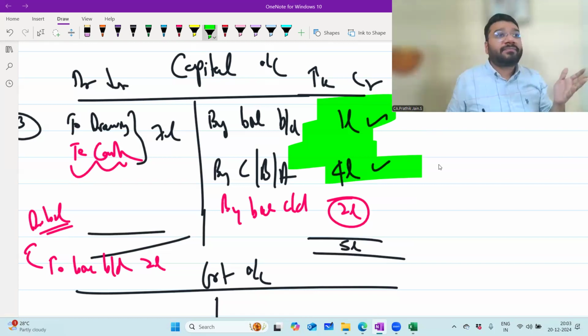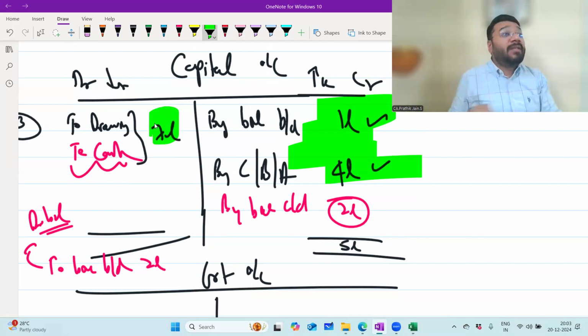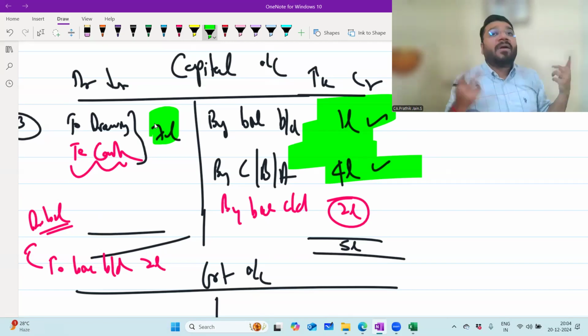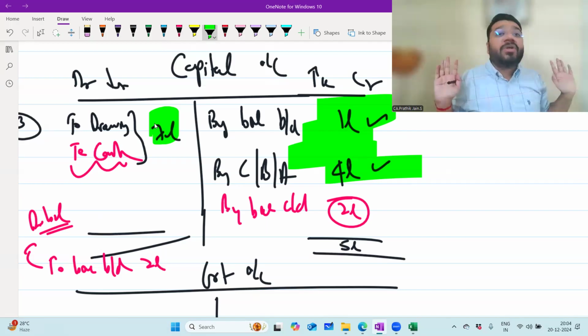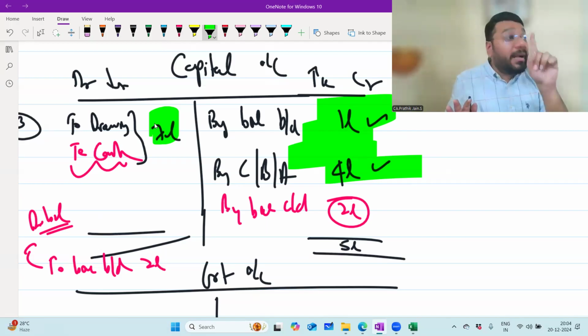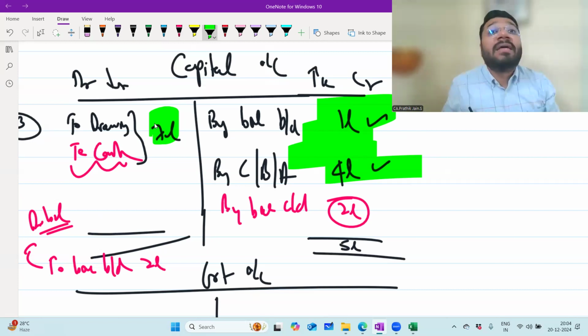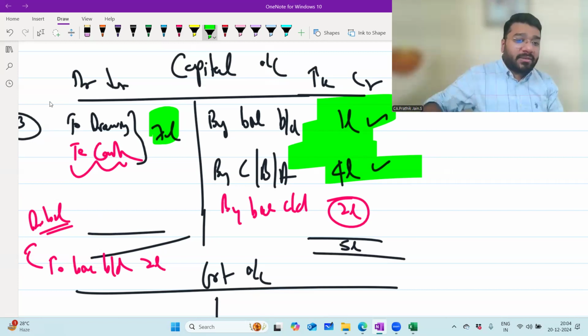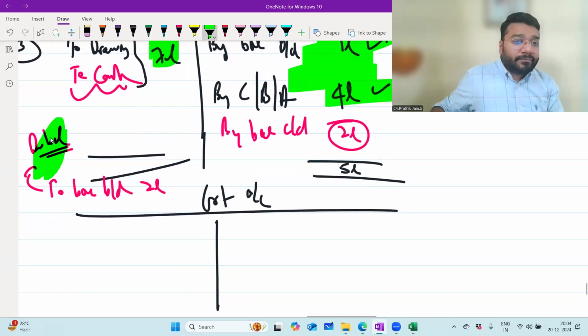Think about it. So in the case of the fixed capital method, the capital account will only have the credit balance. It will never have the debit balance, unless you pass a wrong entry. Imagine you have withdrawn only 5 lakh, but the accountant mistakenly recorded 7 lakh in the journal entry. Then the ledger will become a debit balance. But is it practically possible to withdraw more money than what you have? No, sir. Am I clear? So normally they say that the capital account under the fixed capital method will have only a credit balance, and will never have a debit balance. Am I loud and clear? Yes, sir.